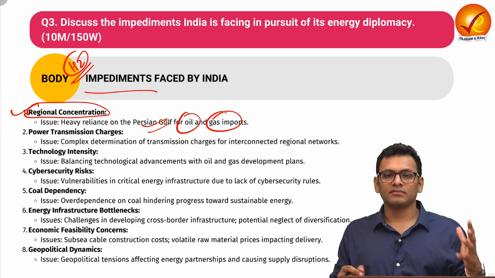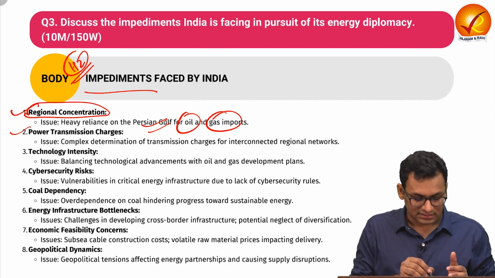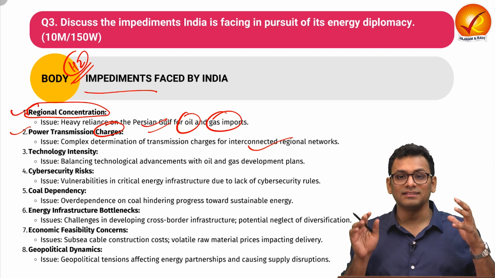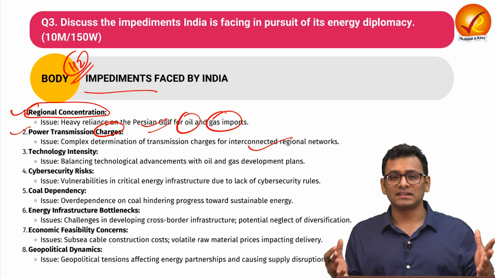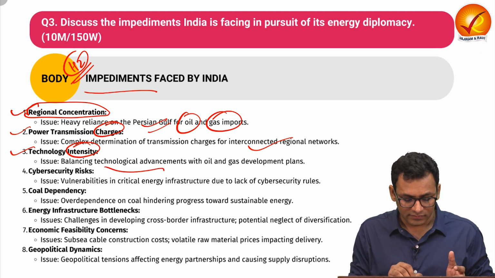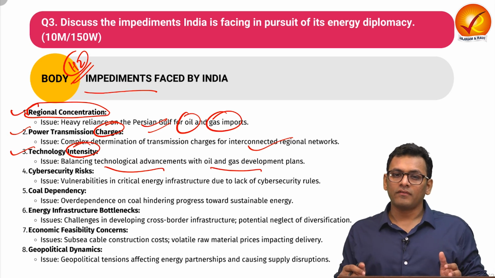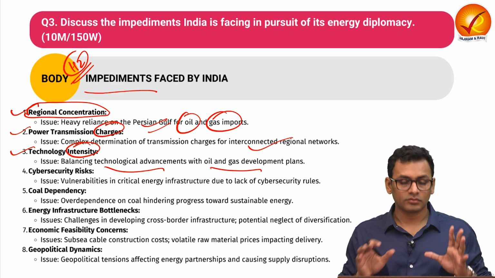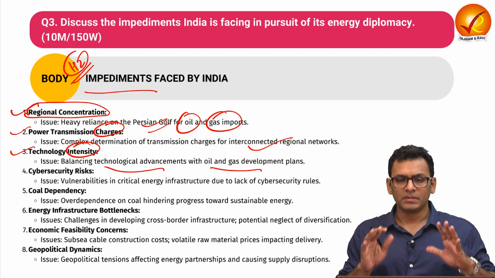So that is something which we need to ensure, that that dependency is not there. Second, there are power transmission charges, because there are complex interconnected regional networks, and because of that interconnection, there are various policies of different countries that affect the transmission charges. The third is technology intensity. Over here, we are looking at certain technological advancement coupled with issues of how they must be implemented for the development of certain energy plants. So over here, we have to ensure the balance with respect to the technological advancement, and that has been kind of an implementational issue.